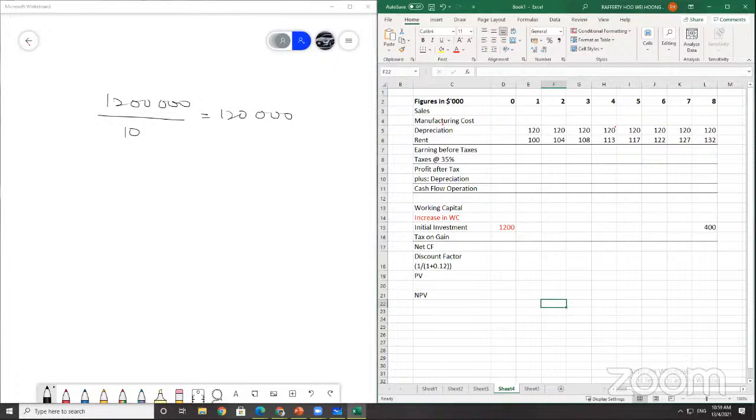Finally, the project requires an initial investment in working capital of $350,000. Thereafter, working capital is forecasted to be 10% of sales in each of year 1 to 7.